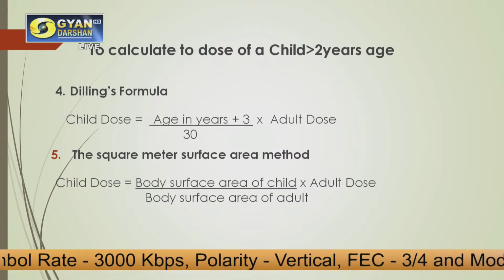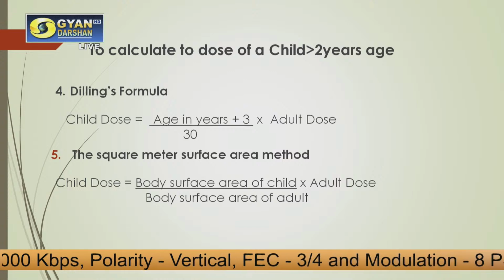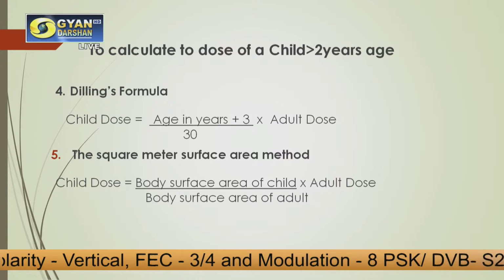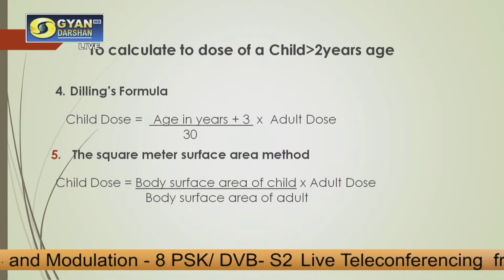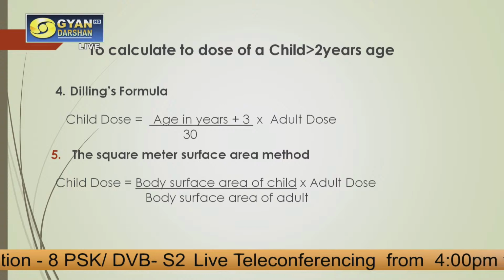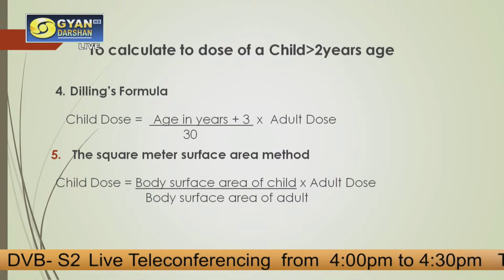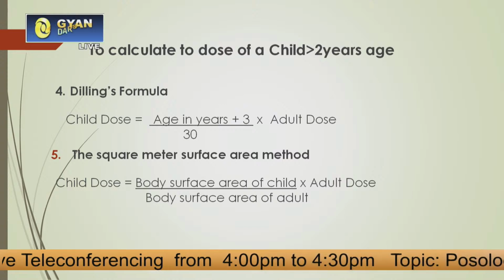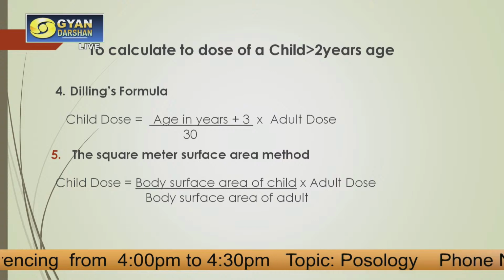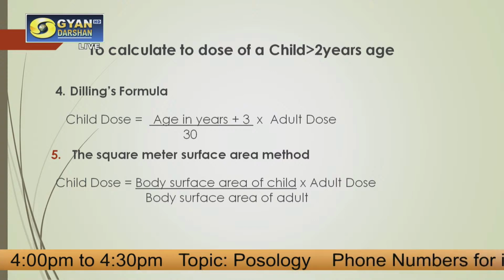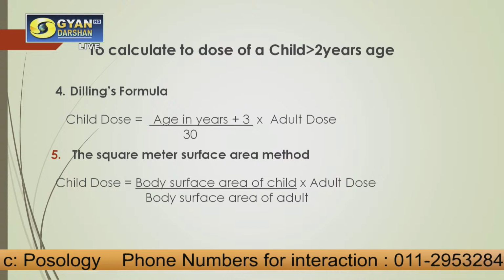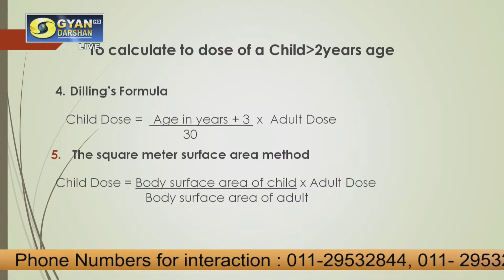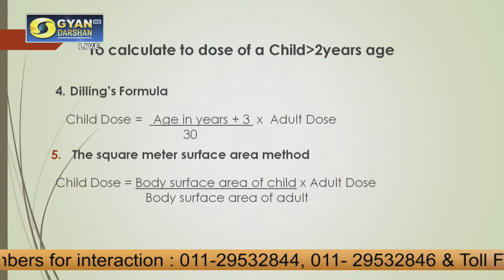Another formula is the square meter surface area method, which was another method given by one of the scientists, but here it is very difficult to measure the whole body surface area of the child. But just for your knowledge, I have given this formula that child dose can also be calculated based on the body surface area of the child divided by the body surface area of the adult, which you have to know for both of these, and then multiplied by the adult dose.